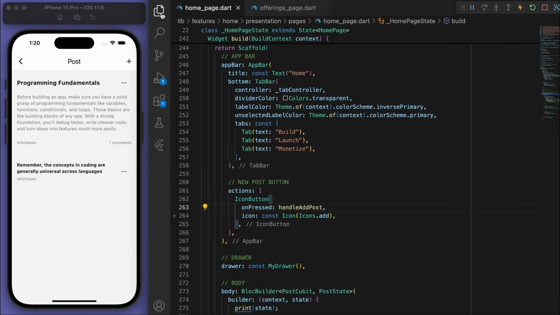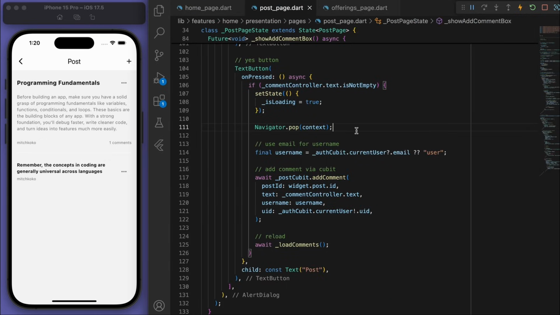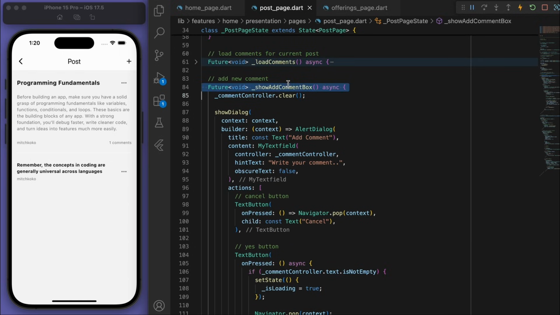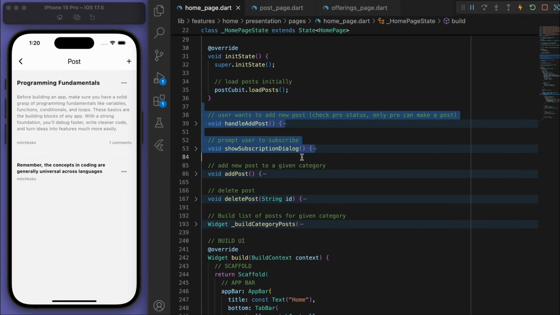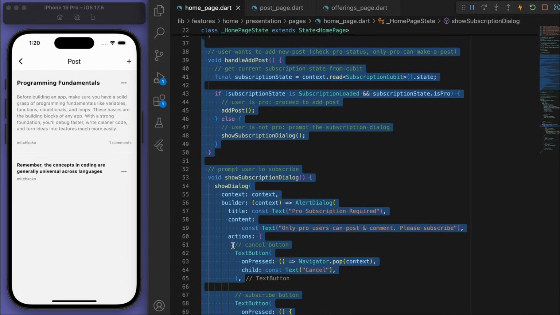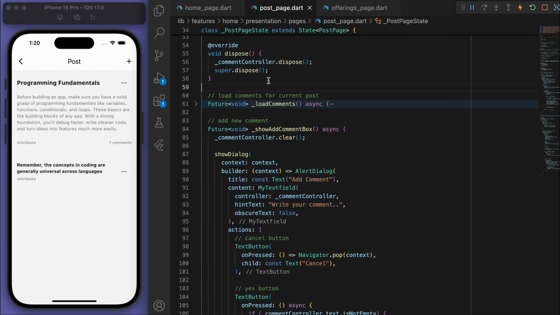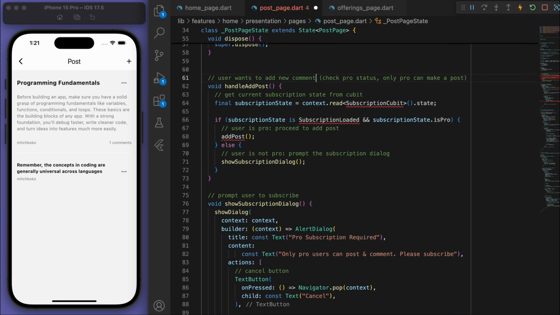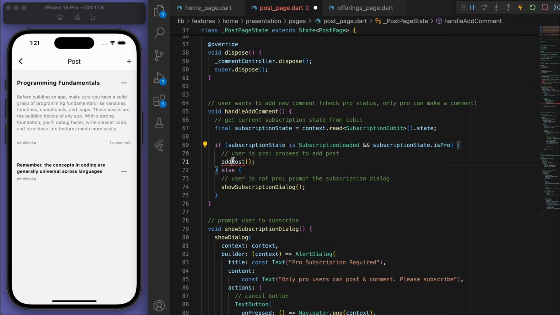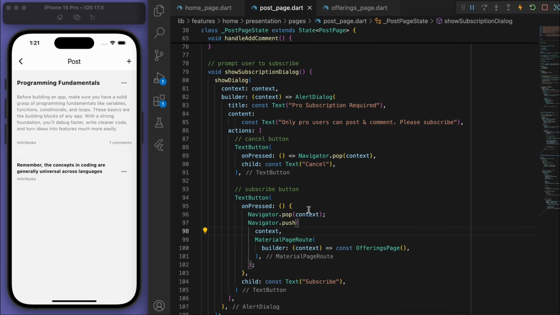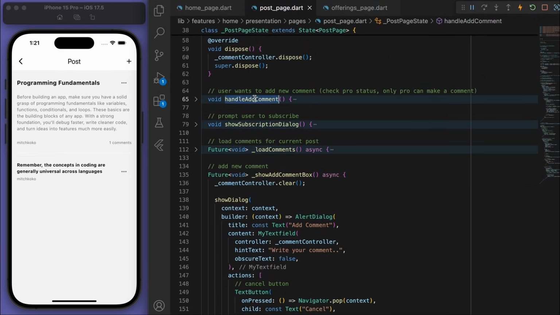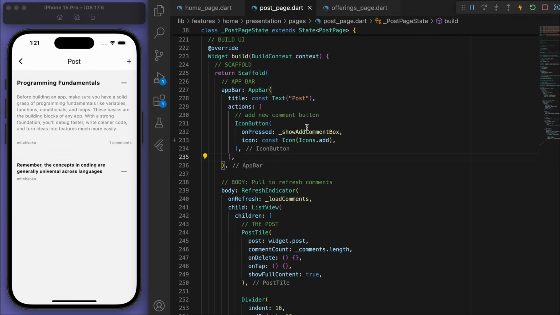So that's in our post page. I'm going to actually come back to the home page and grab this, so the two methods that we just created, and put it in the post page, and let's just change it to be comments. Nice. And then this new add comment, let's replace it into this button.